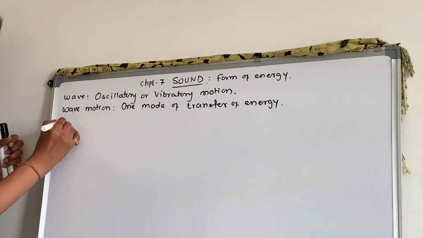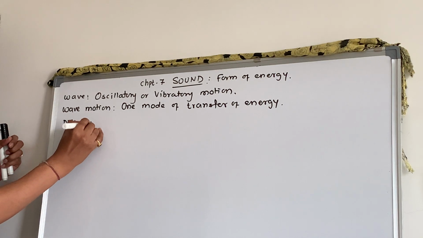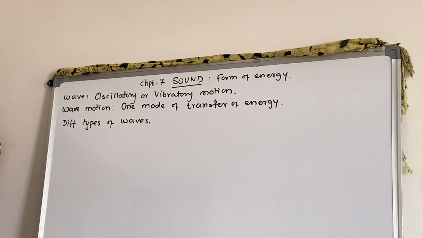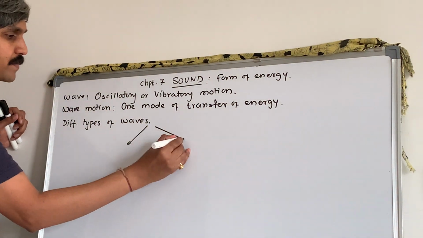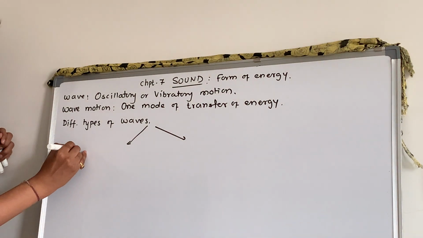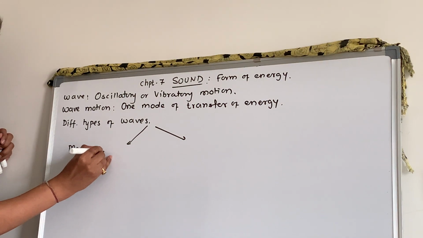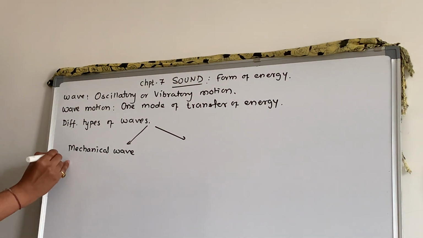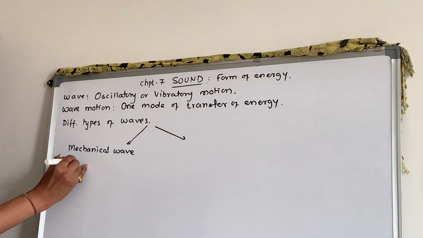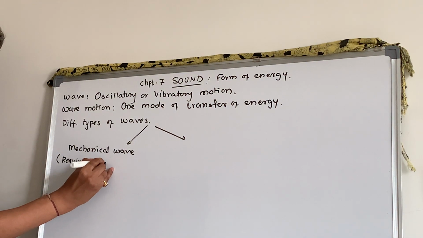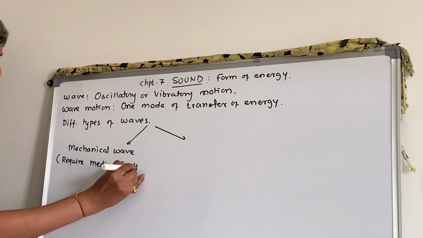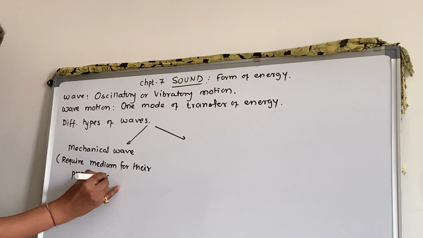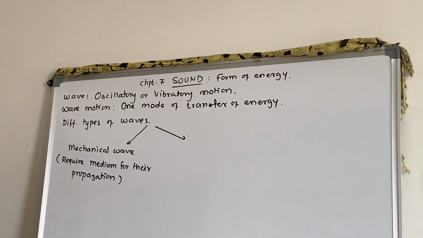Now, what are the different types of waves? Basically, waves are divided into two parts. First is the mechanical wave. What are mechanical waves? Mechanical waves require a medium for their propagation, for their transmission. They are called mechanical waves.